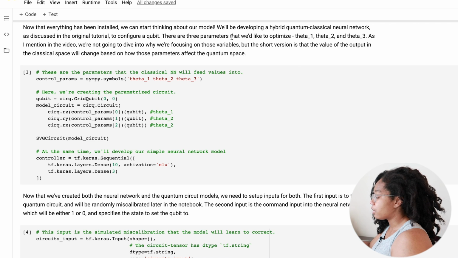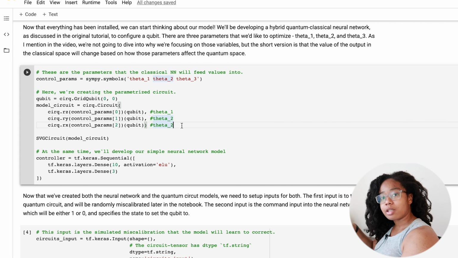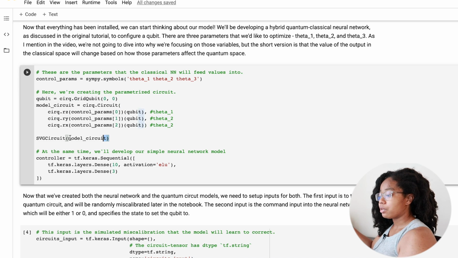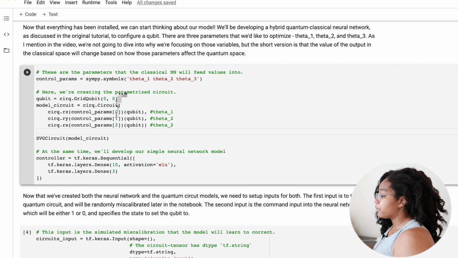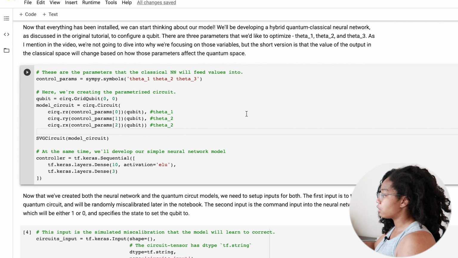So now that everything is loaded in the Colab notebook, we will start off by defining our quantum circuit. Quantum circuits allow us to perform quantum computations by inputting some classical number, mapping it to a quantum state, performing that computation in the quantum space, and then measuring or observing the output of the quantum computation in order to get the classical result. And again, this isn't a quantum physics video, so we will leave it at that. We can define our quantum circuit using Cirq, which is a code library designed for quantum computations, and we can see what it looks like here.